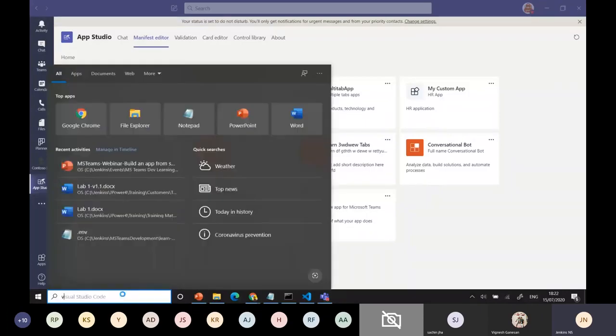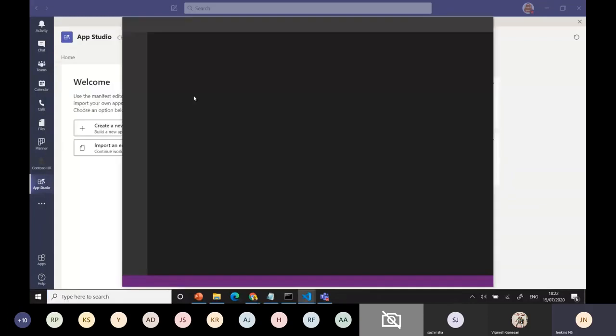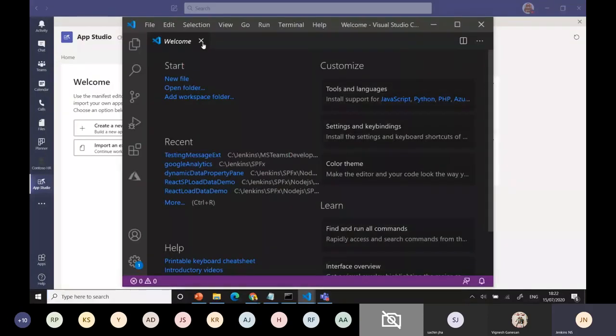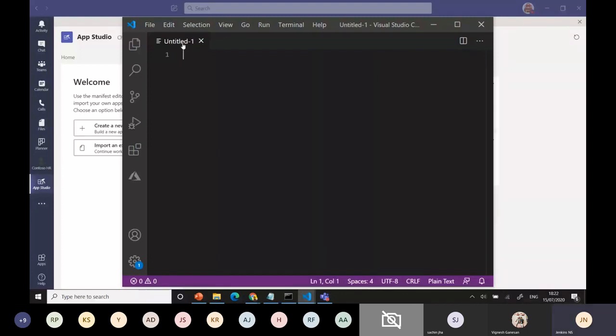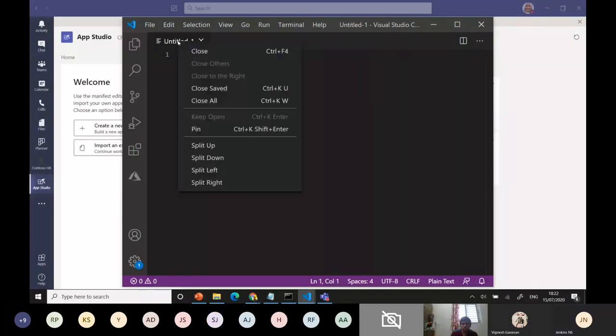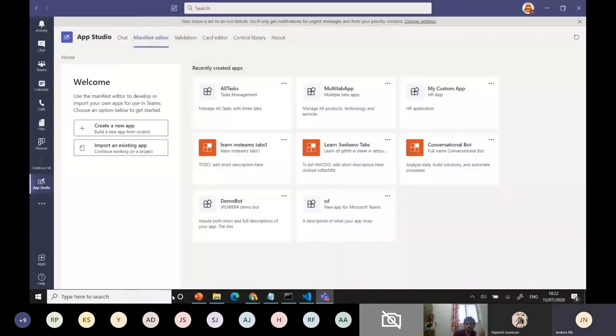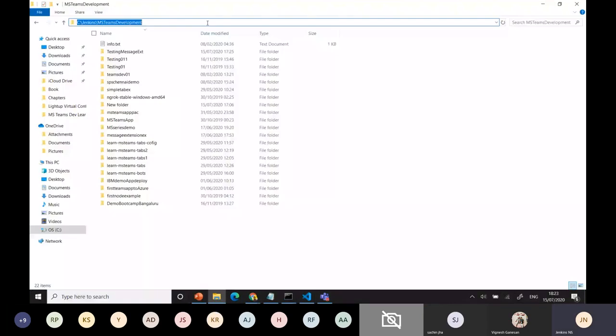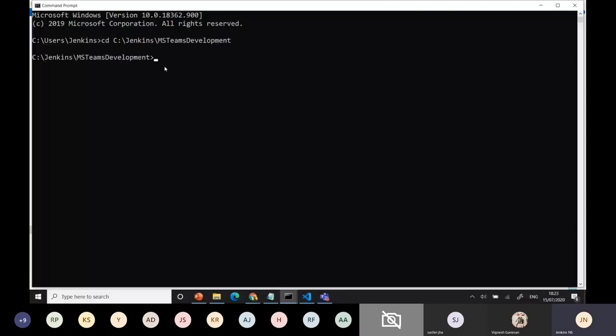What do you normally do with Node? If you are normally creating a Node application, how will you do it? Just go to Visual Studio. I'll create a new file. One second. I'll create one folder first. That's easy to do. CD. I'll use some folder, MS development. Okay, and I'll make a folder as test, node teams, or whatever it is. Okay, I can change the folder there.